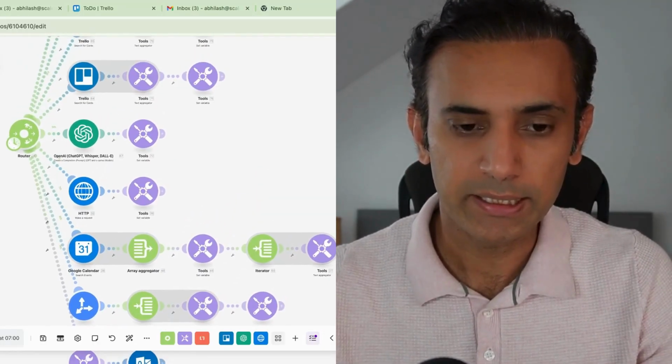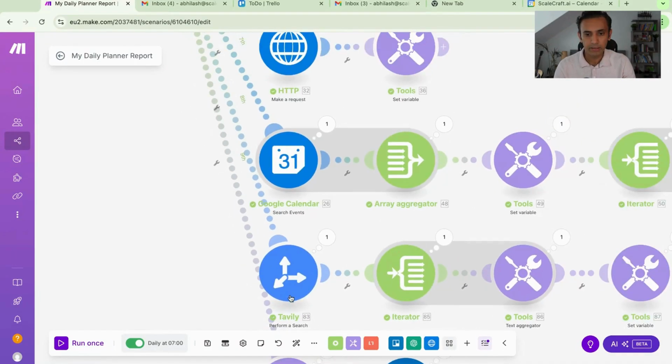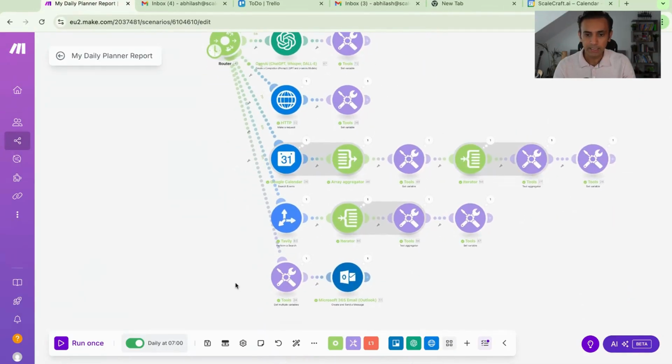So let's run this and see that in action. So I'm running that now, right? So it has gone through Trello. It has gone to OpenAI. It has gotten a quote. It has gone into my calendar. Finally, Tavily, and lastly, it has collated everything together and sent me an email.